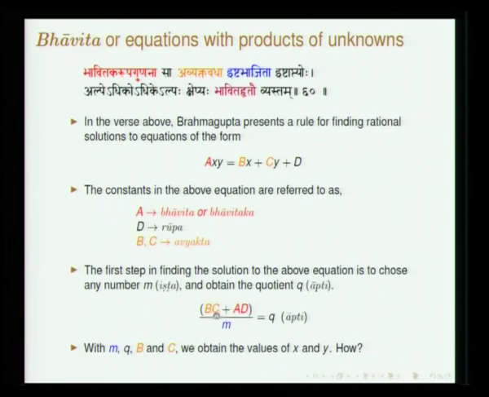So avyakta vadha is the product of avyaktas, so b and c. Then what is to be done? If you look at the first half of the verse, bhavitaka rupa gunana, avyakta vadha bc, ishta bhajita, means divided by ishta.